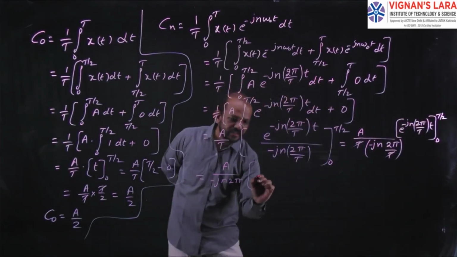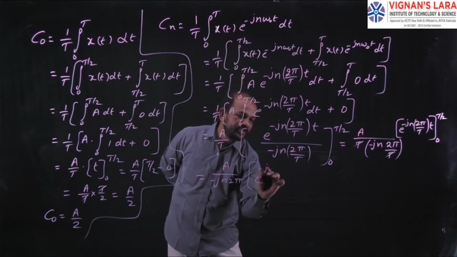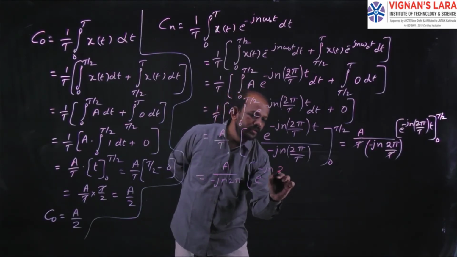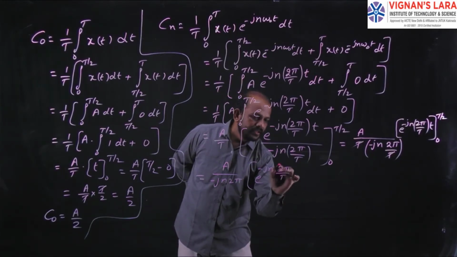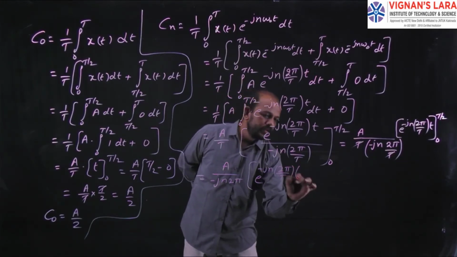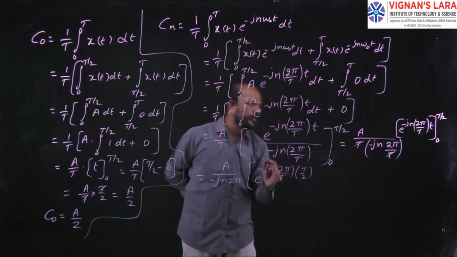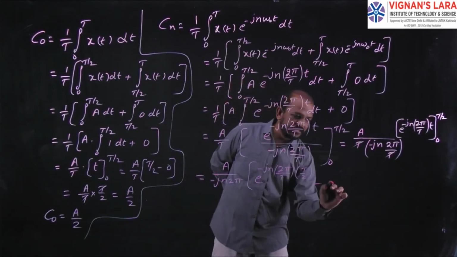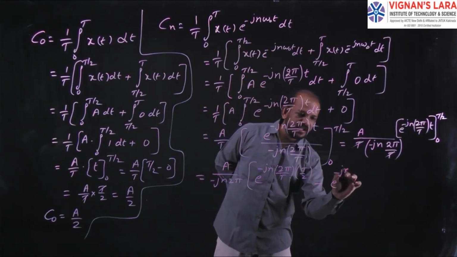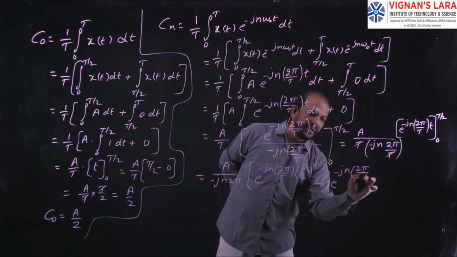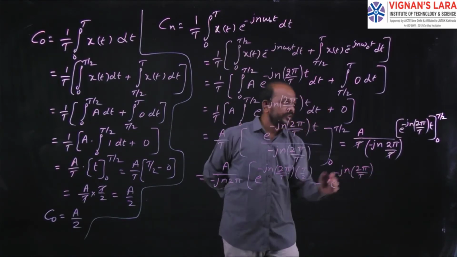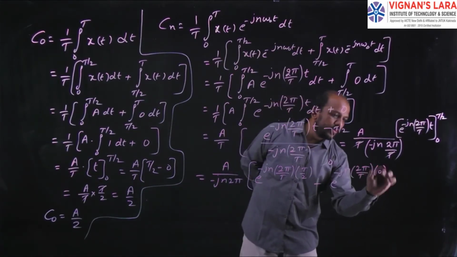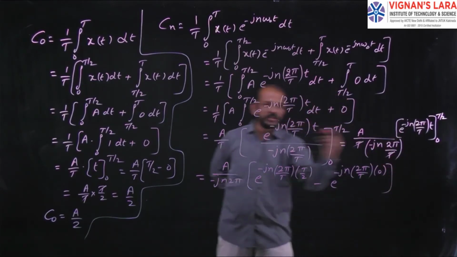So first I will get e power minus j n 2 pi by capital T into T by 2, minus e power minus j n 2 pi by capital T into 0, I substitute the limits.